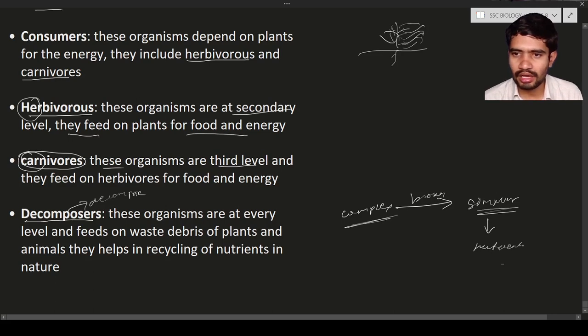The nutrients are obtained. These nutrients will get mixed in the soil. It means these decomposers are helping in the recycling of the nutrients in nature. Again these nutrients are mixed in the soil, and the plants are going to utilize these nutrients from the soil, and they will grow the food materials. So this is about the different types of organisms and different types of levels in the food chain.